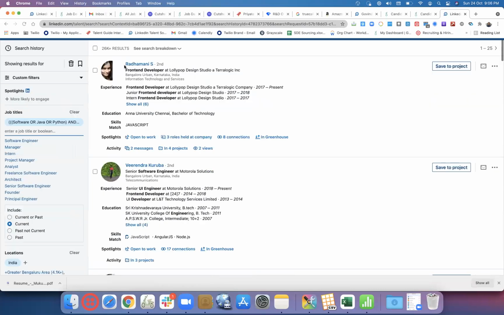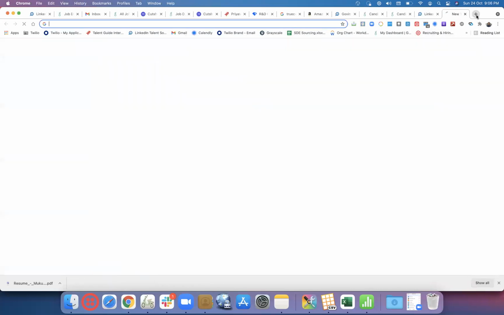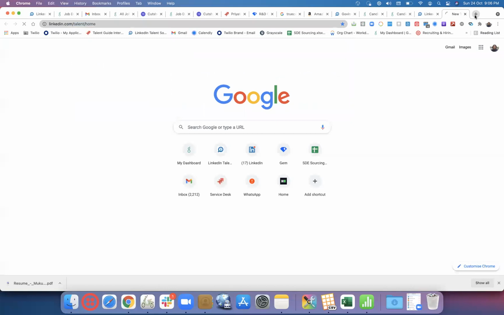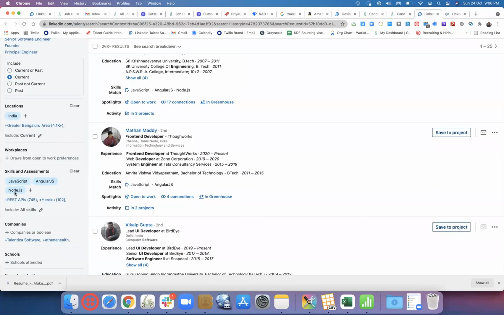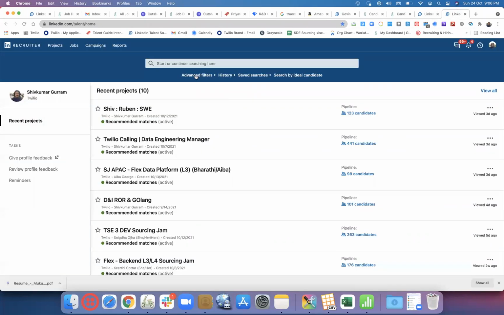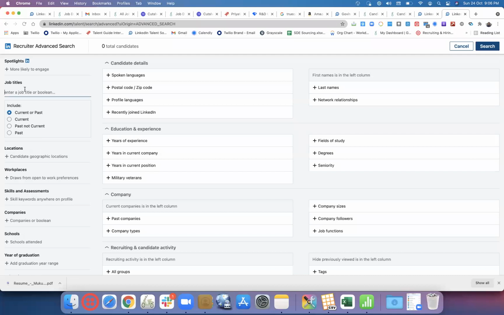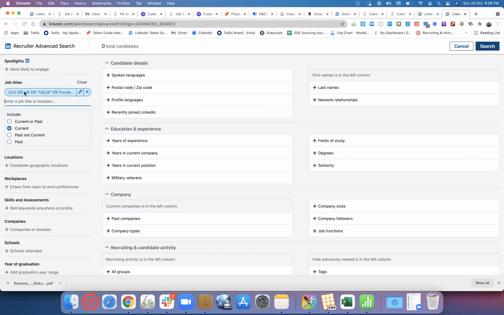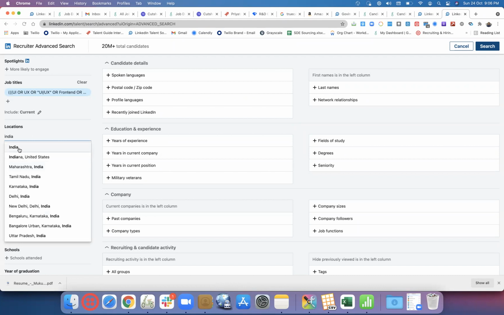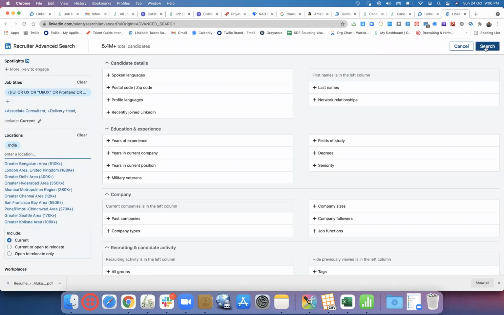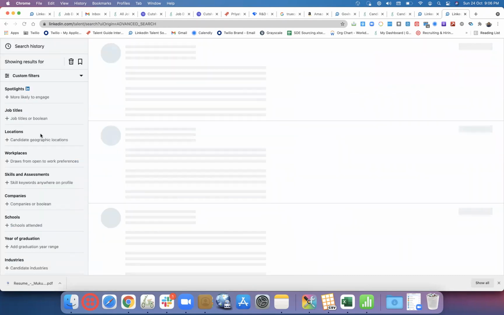So in this combination, we have 26K based out of India with current title and JavaScript, Angular or Node.js, anyone. It would take. Let's come back again. Current title. So 20 million. 5.4 million.